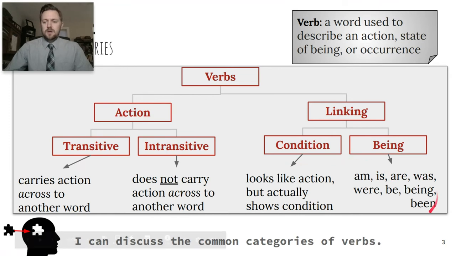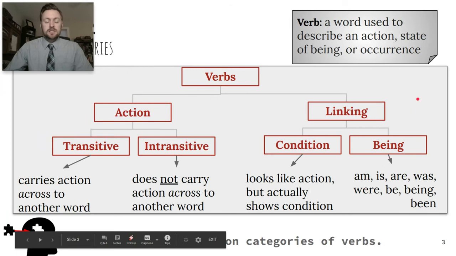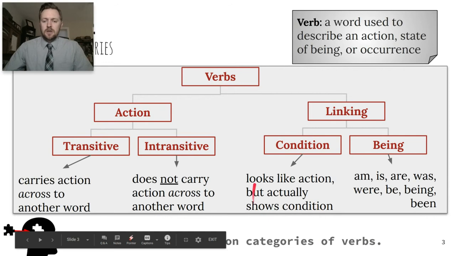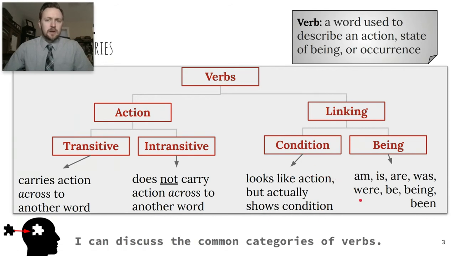So the being verbs are easy to find because there's just this list of 8 of them. Am, is, are, was, were, be, being, been. Then you have condition. These are words like taste and smell and sound and appear that sometimes could maybe convey action and sometimes talk about condition. So these are our big categories of verbs.